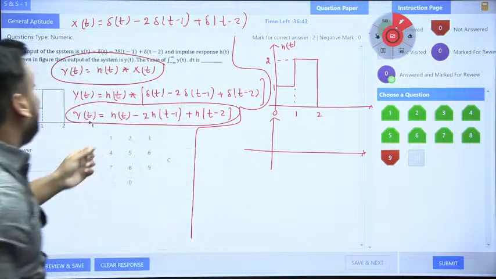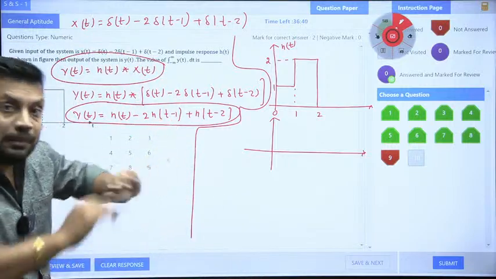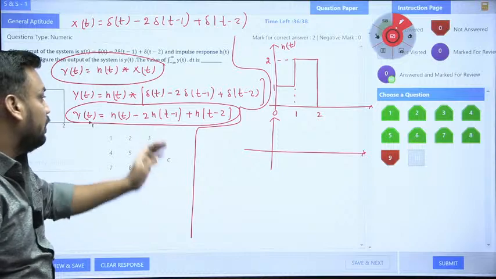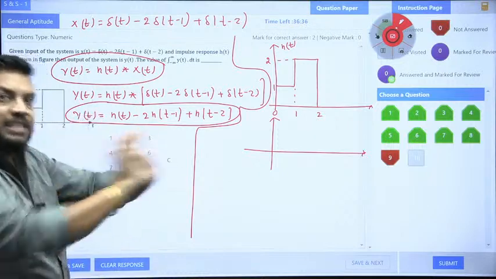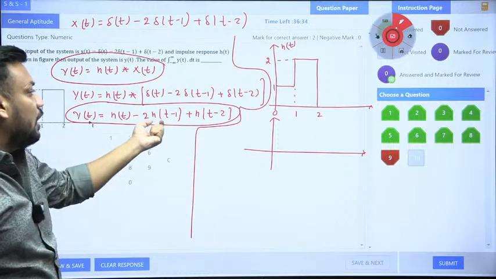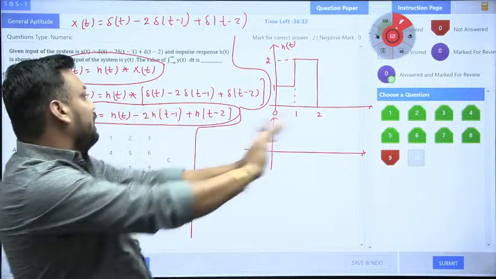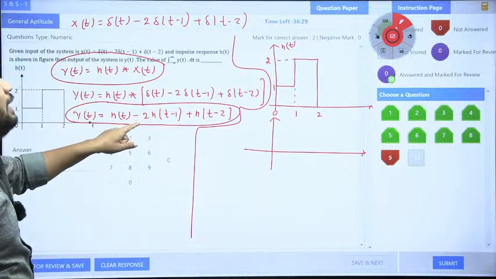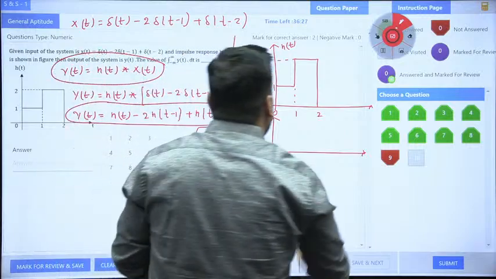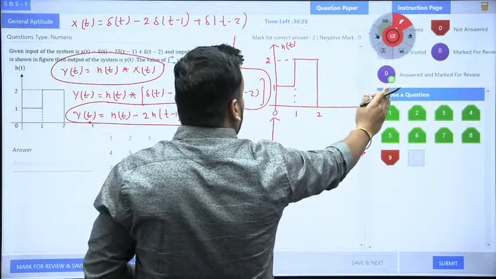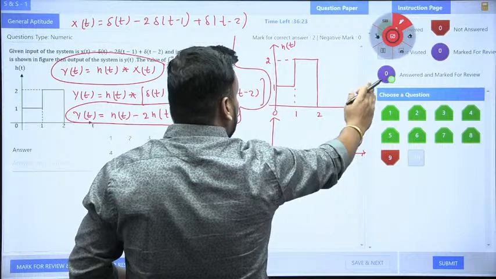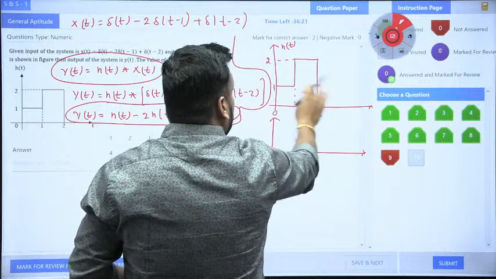That is nothing but h of t minus 1. t minus 1 means right side shifting. Abhishek, Naveen, h of t minus 1 means right side shifting. How much distance? One distance you need to travel to the right side, and the magnitude will be minus 2. So first of all, if I shift this signal to the right hand side by one distance, it will look like this, yes.